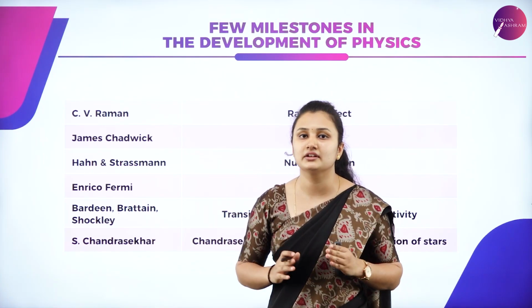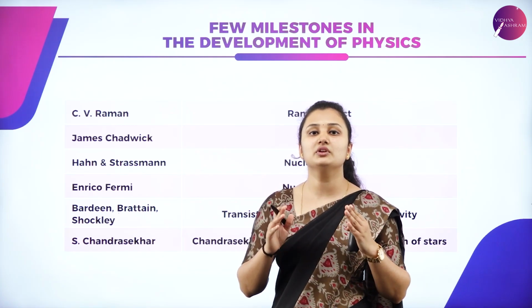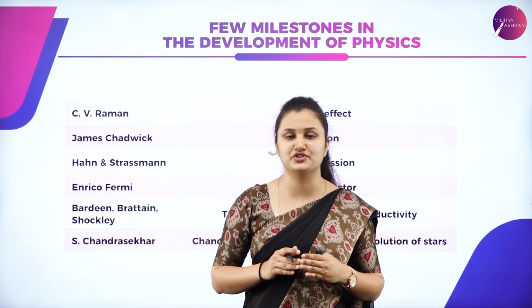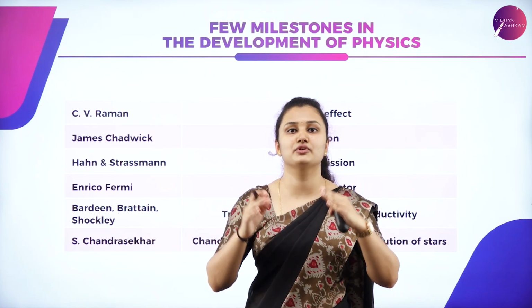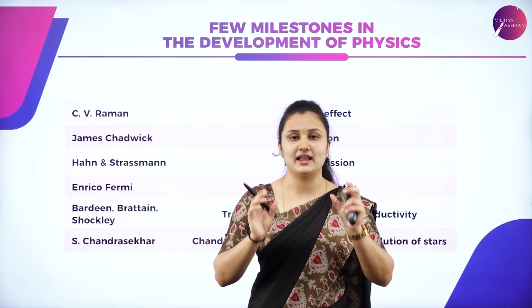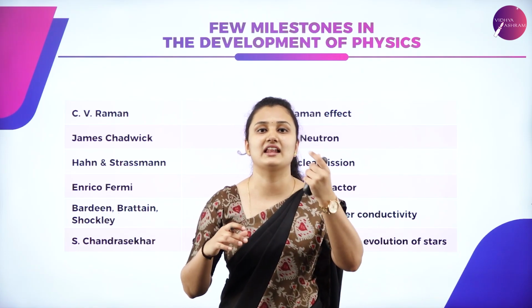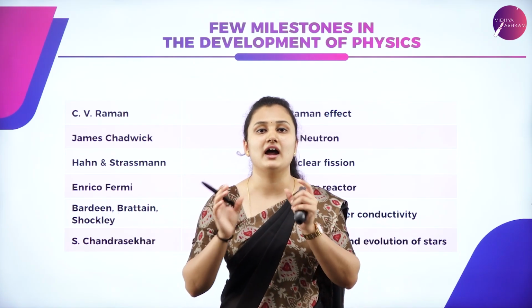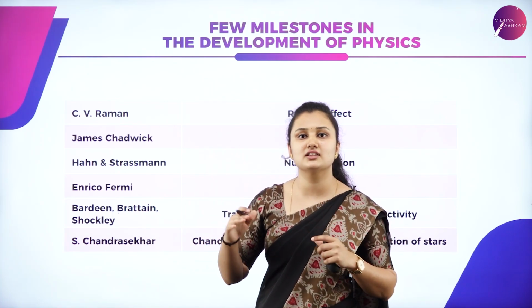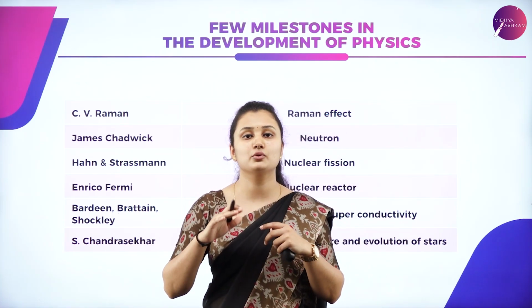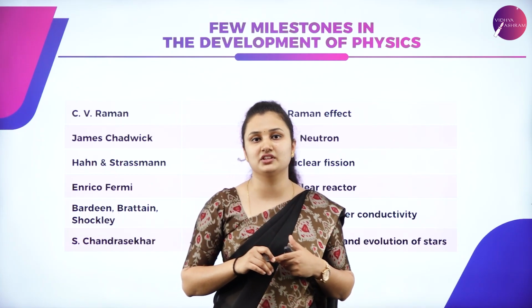We studied them in detail. And next we saw the unification of forces in nature, how scientists unified different phenomena under one branch. For example, Maxwell unified electricity and magnetism and gave electromagnetism. Similarly, I mentioned a few scientists who contributed in unifying theories.